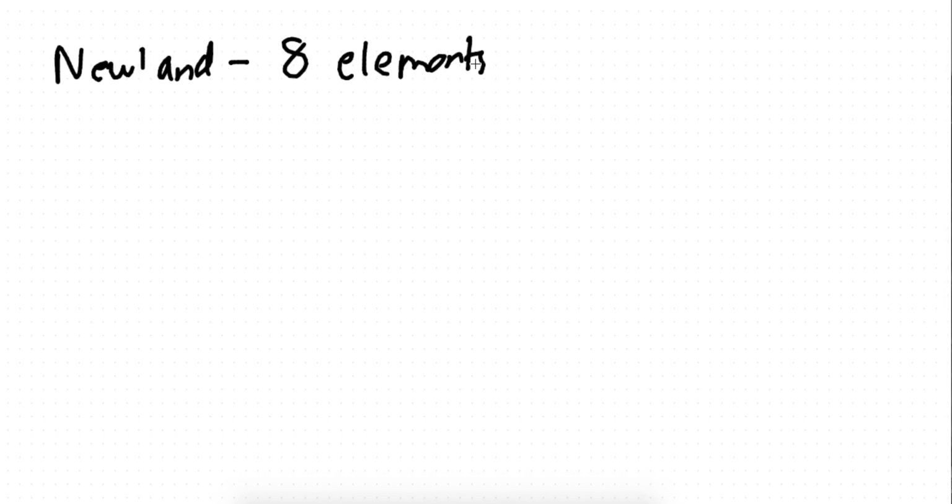So John Newlands, okay, we just write his name down as Newlands. What Newlands basically did was he arranged 8 elements, not 3 like Dobereiner, but 8 elements, again in ascending order of atomic mass.